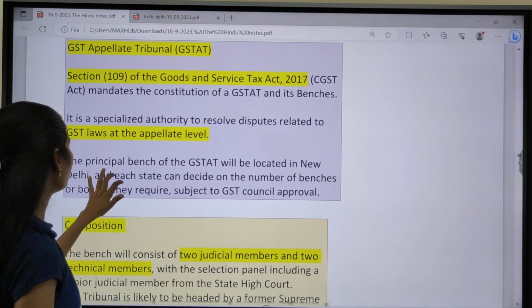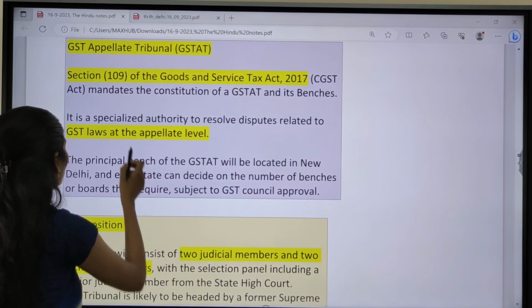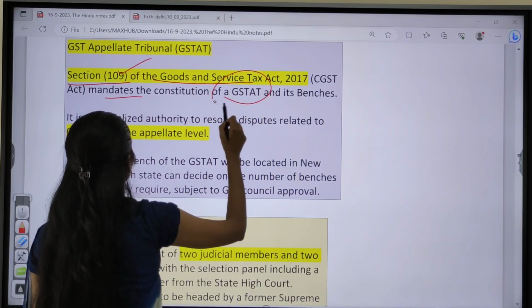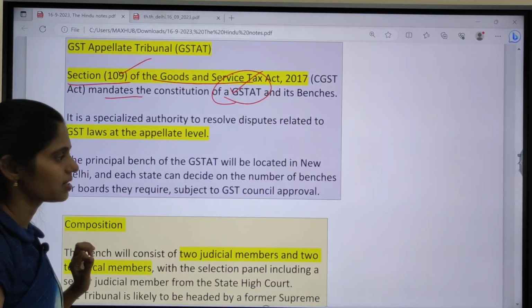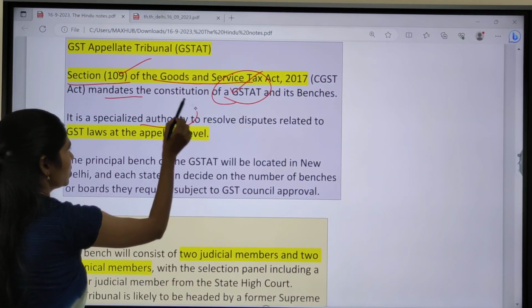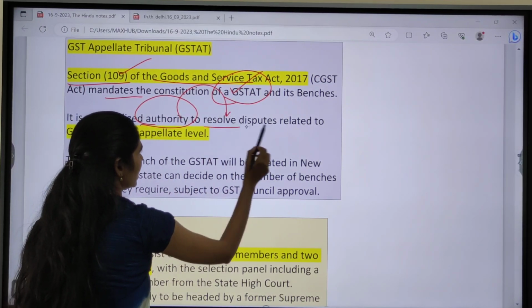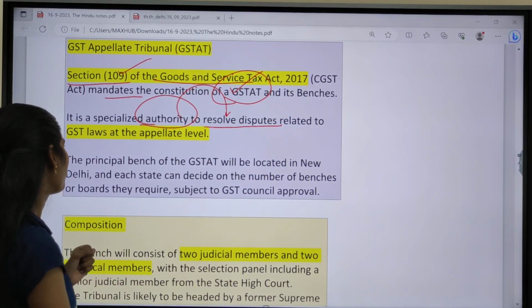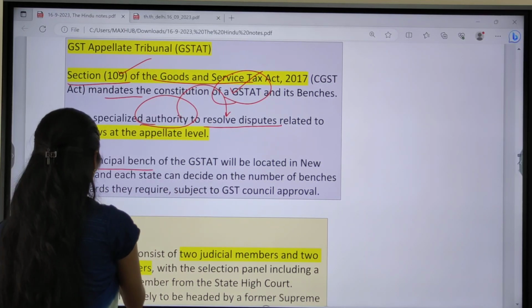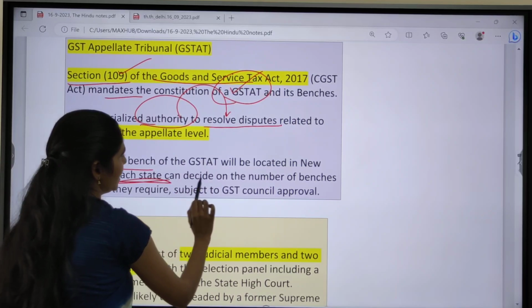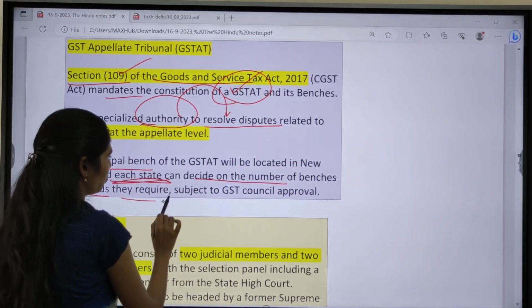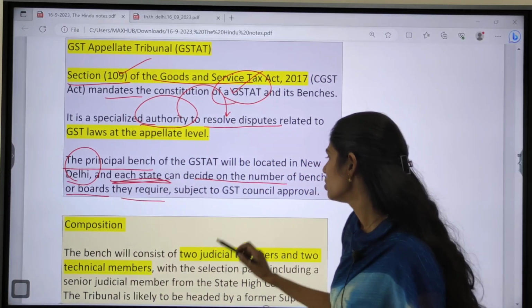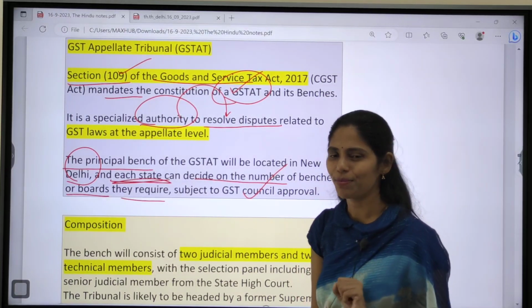So now let us try to see some facts regarding this GST appellate tribunal. Section 109 of GST mandates the constitution of this GST appellate tribunal and its benches. It is nothing but a specialized authority dealing with disputes, and it will talk about how these disputes need to be resolved. The principal bench is located in Delhi, and each state can decide on the number of benches or boards they require. After deciding, the states can get approval from the GST Council. So these are some important things.